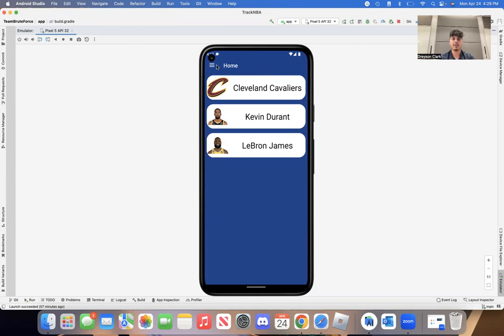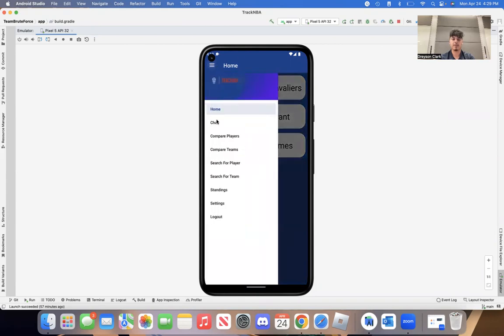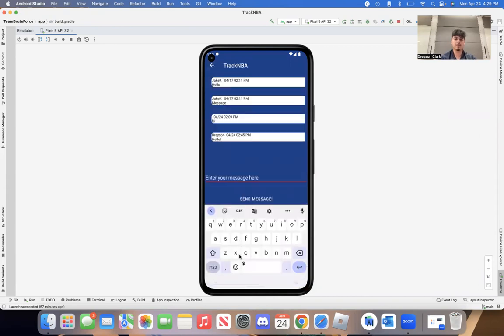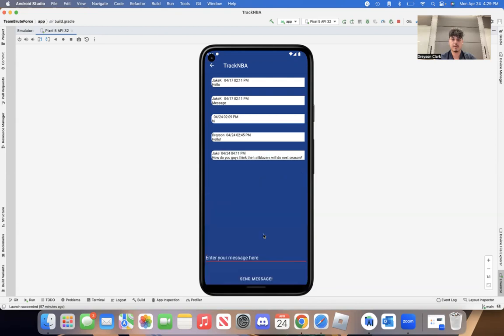So let's say the user wants to get in contact with other people and just talk about anything that they want that has to do with the NBA. So let's head over to the chat room. Let's say I just want to ask a question. How do you guys think the Blazers will do next season? Okay. Let's send this message. There we go. I guess we can wait a little bit and see if anybody responds.